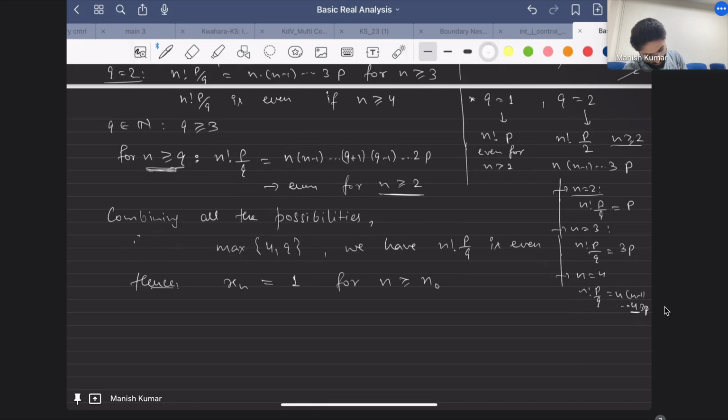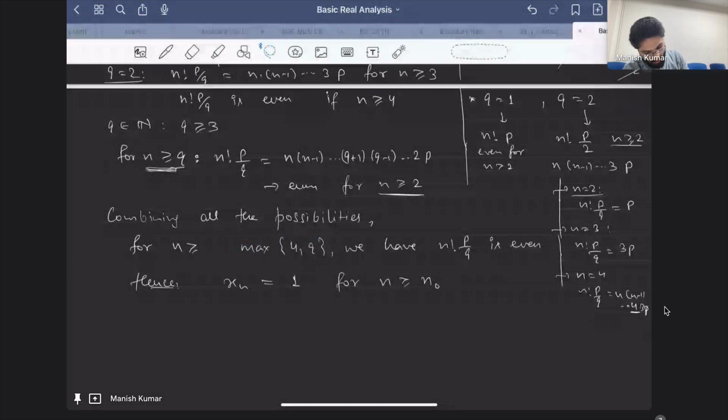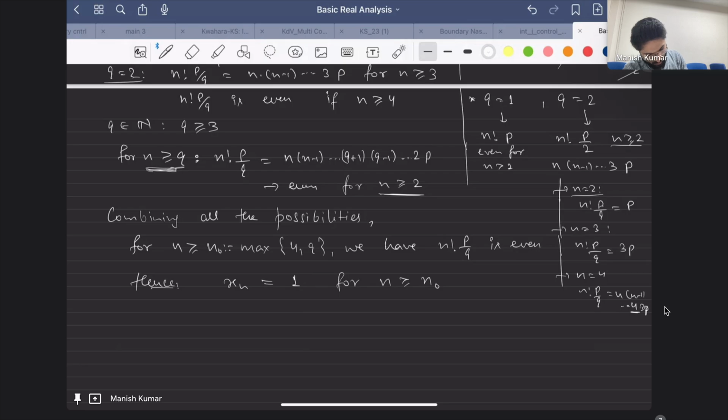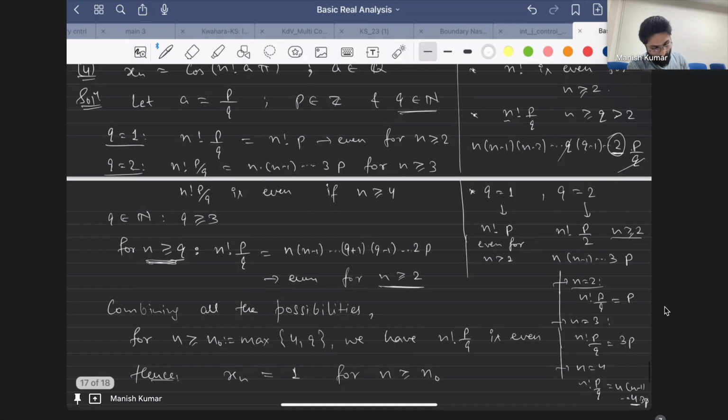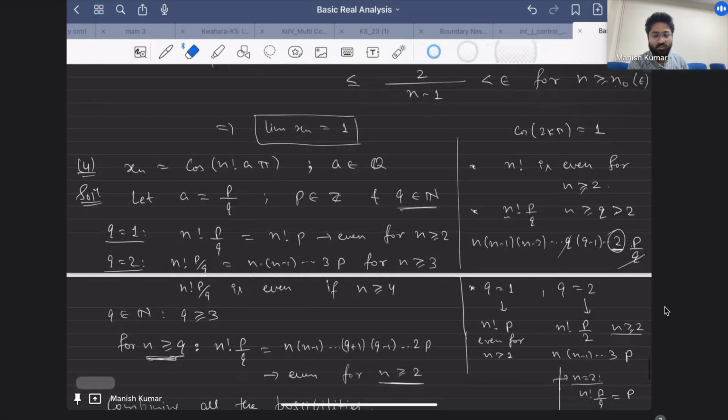Sir, when you are writing p by q, you are assuming that the GCD of p and q is 1? Yes, I am assuming it. But when you have written q is equal to 2, that could happen, right? What if p is 3?